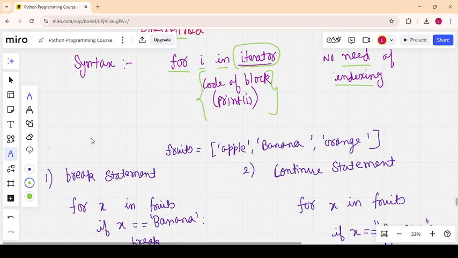Let us understand the for loop through examples. I write here for i in range. I want to print out the numbers from 1 to 5. So I write it here, and we will get the output 1, 2, 3, 4 and 5.